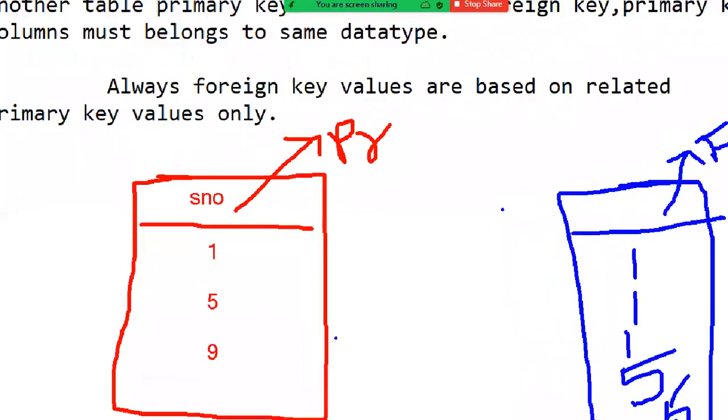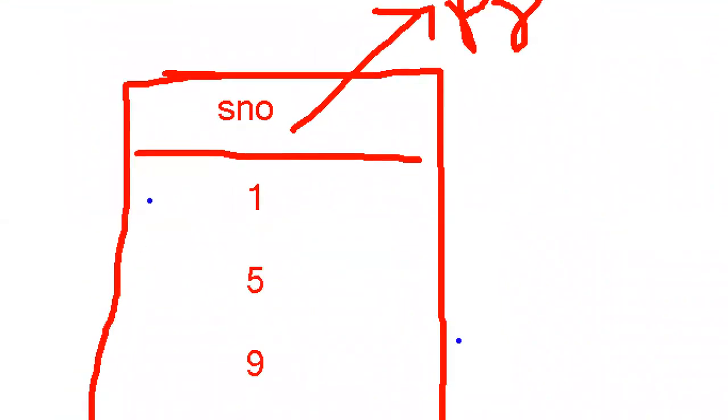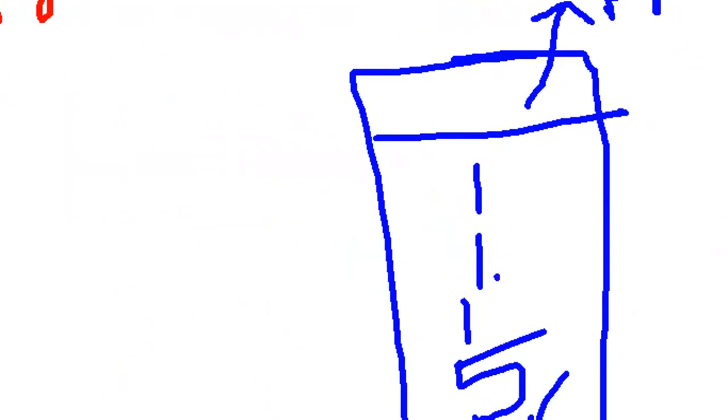Everyone agrees. But unfortunately, two exceptional cases. Primary key does not accept duplicate data, but foreign key accepts duplicate data. But the duplicate data is not there in the primary key. And null values are also accepted in the foreign key, but null values are not there in a primary key.